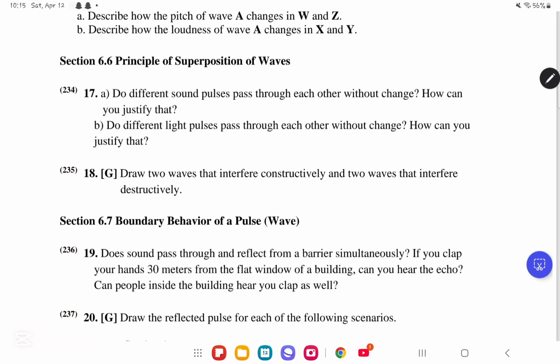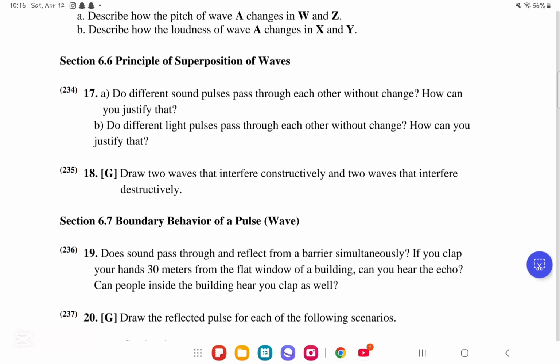Do different sound pulses pass through each other without change? How can you justify that? So, no, different sound pulses do not pass through each other without change. How can we justify that? Very simply, if we put two loudspeakers facing each other, and a microphone is allowed to move between them, then the microphone is going to detect some regions that have very high sounds and some regions that do not have sounds at all.